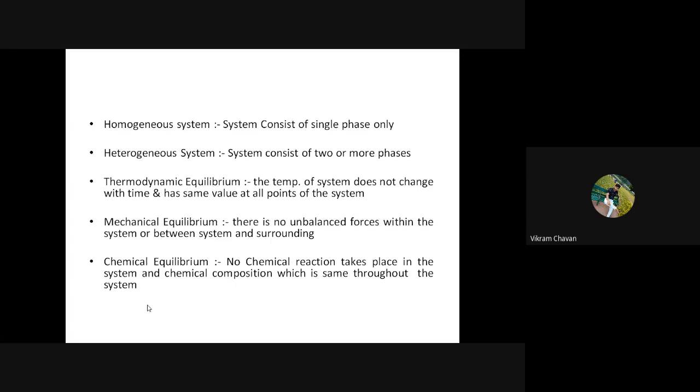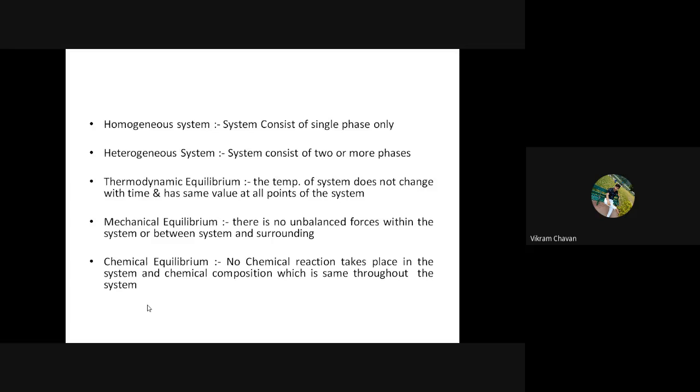Okay, simple one. Then the next one is thermodynamic equilibrium, an important type of equilibrium. There are three types of equilibrium: thermodynamic equilibrium, mechanical equilibrium, and chemical equilibrium. So the first one is thermodynamic equilibrium. Thermodynamic equilibrium is what? The temperature of the system does not change with respect to time and has the same value at all the points of the system. Okay, what does it mean?